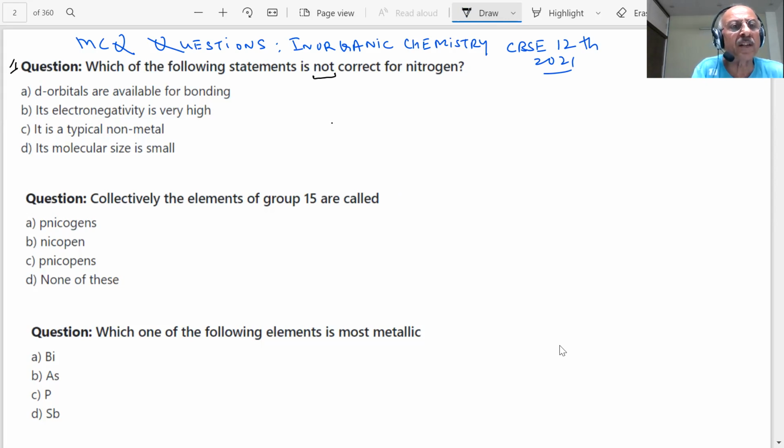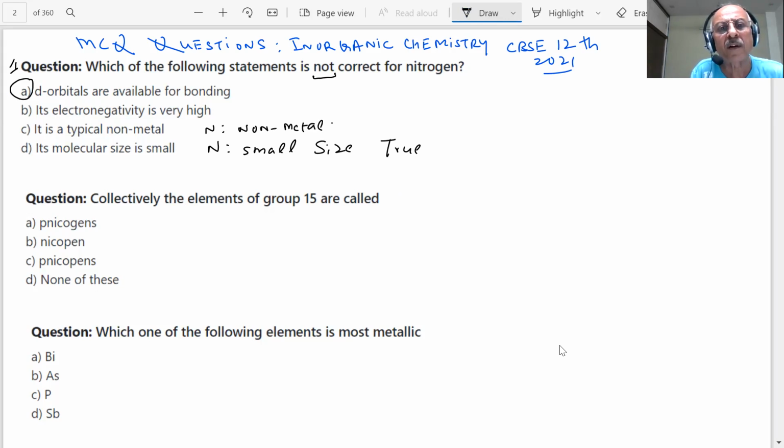Interesting thing, when I read all the four, student, we know nitrogen has small size. This is a revision of the course. This is true. It is a non-metal. If a question is given whether nitrogen is a metal or a non-metal, see how many answers can be there, and the variety of questions. That is also true. Its electronegativity is high. Nitrogen is highly electronegative. That is also true, student. So here we have to read very carefully which statement is correct or not correct. Some trick could be there, some confusion could be there.